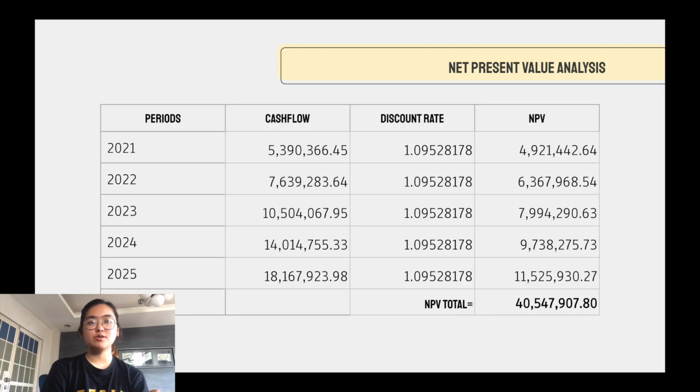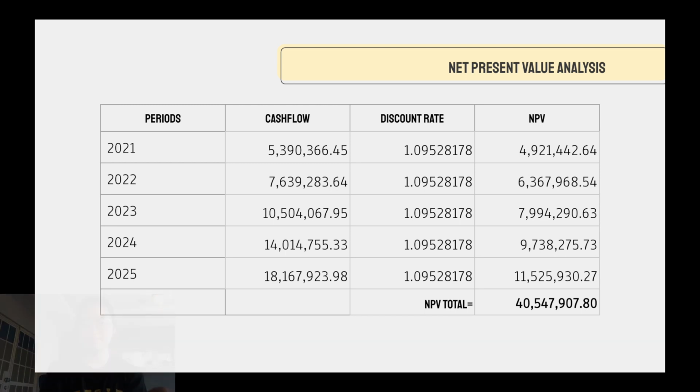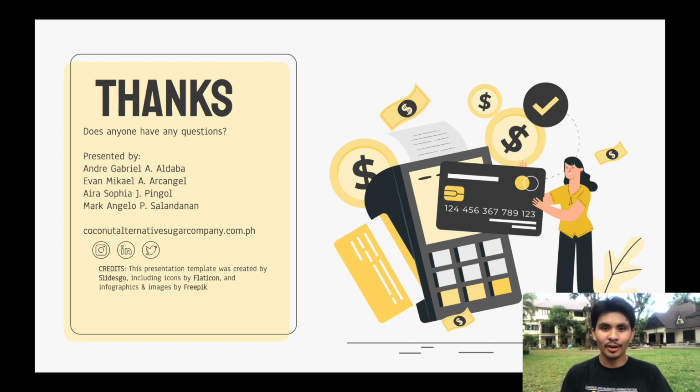So after computing all the cash flow of the business for 5 years, we have arrived at a net present value of 40,547,907.80 after 5 years.